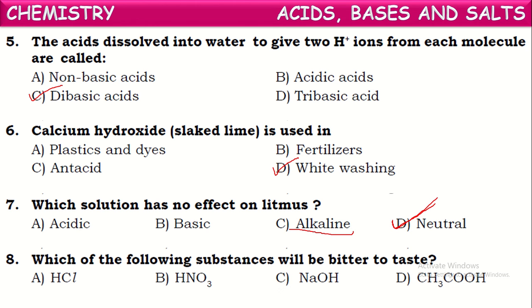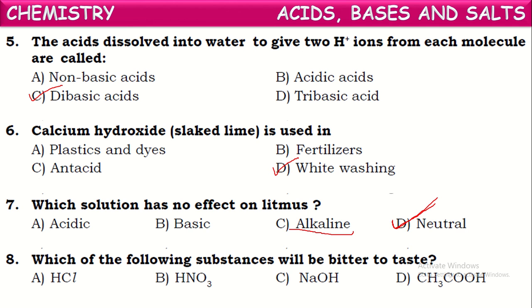Next one. Which of the following substances will be bitter to taste? Here we studied the taste of acids and bases. Mostly all acids taste sour and bases taste bitter. So here they are asking which of the following substances will be bitter to taste.